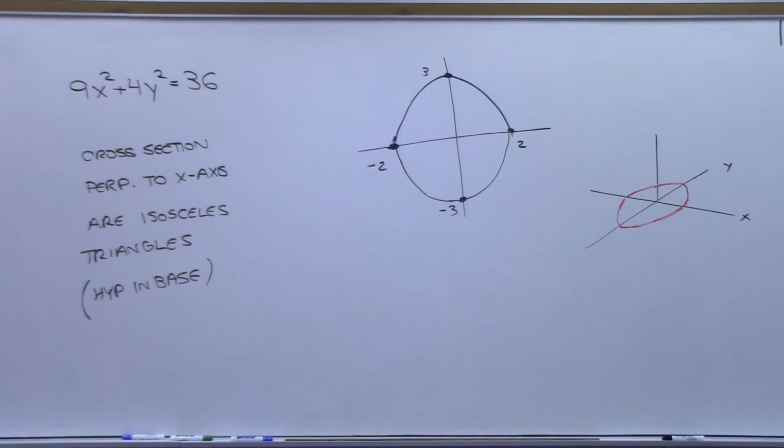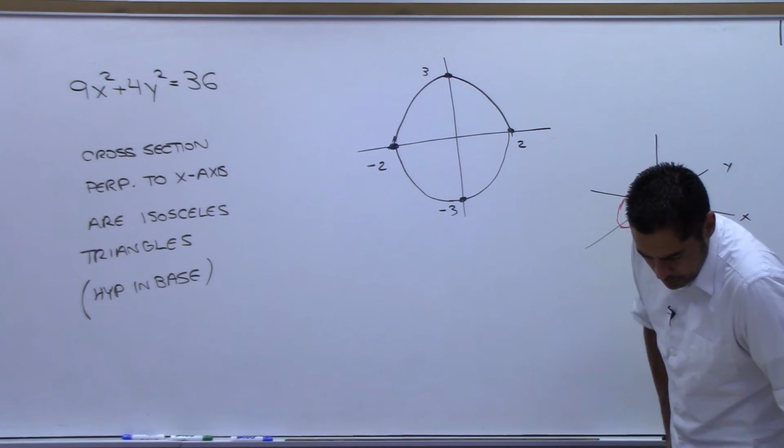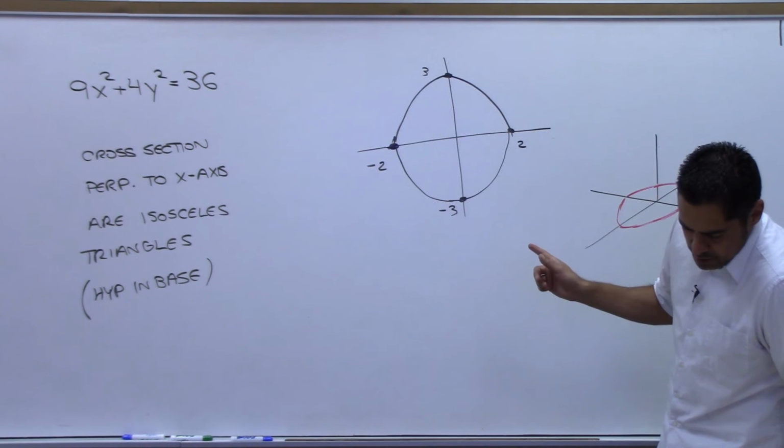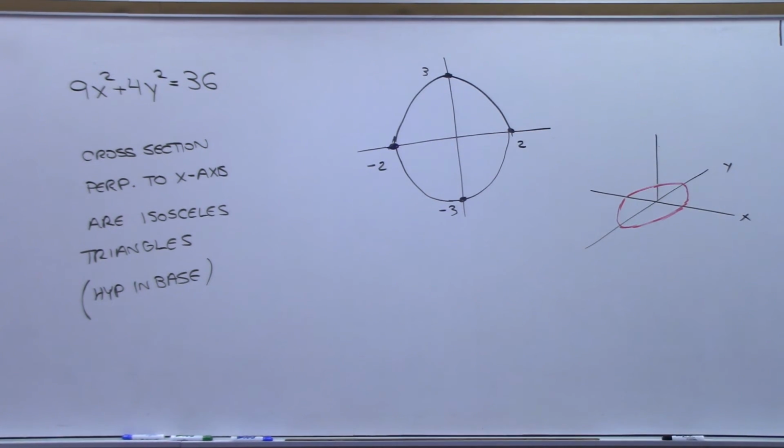Do y'all see that? That's the bottom of a solid. Well, it says the base of S is an elliptical region with this boundary. Cross sections perpendicular to the x-axis are isosceles triangles, with the hypotenuse being the base.